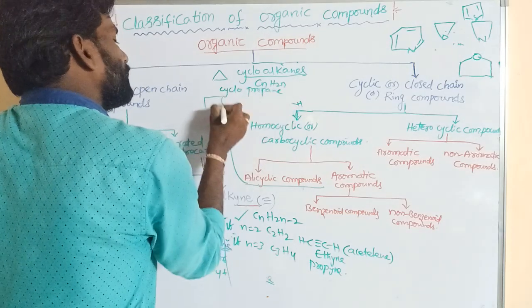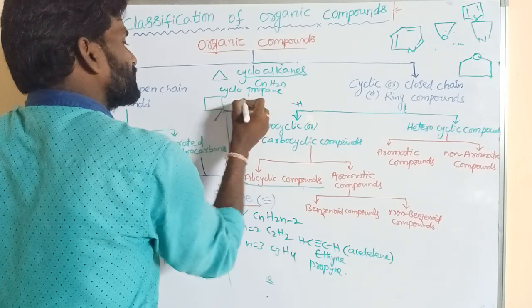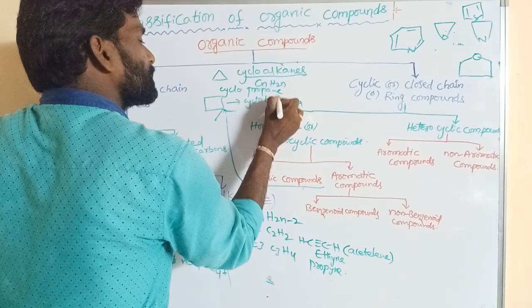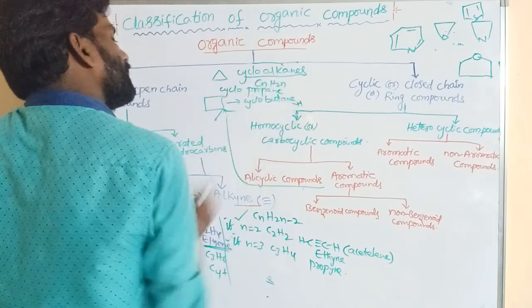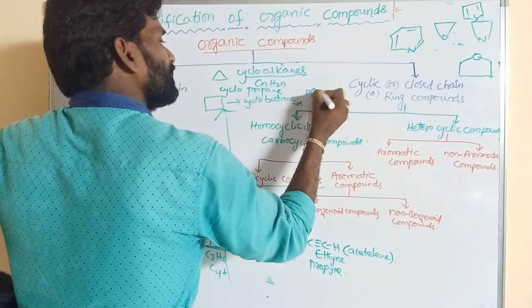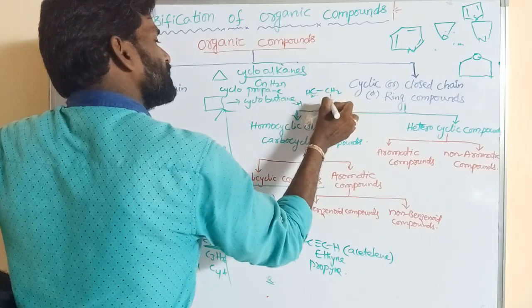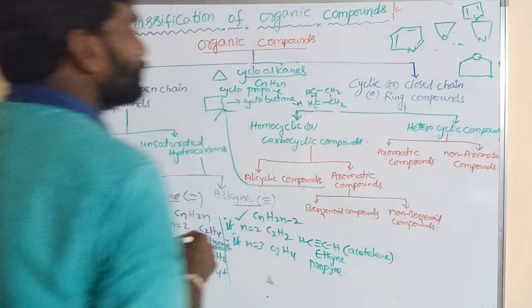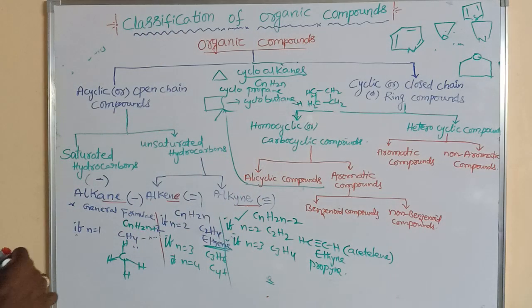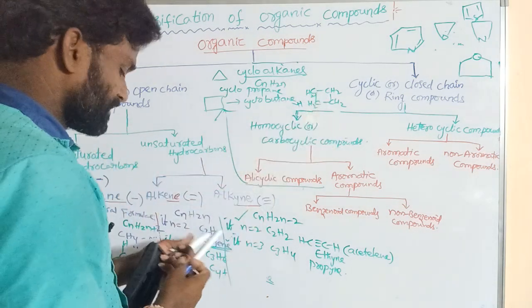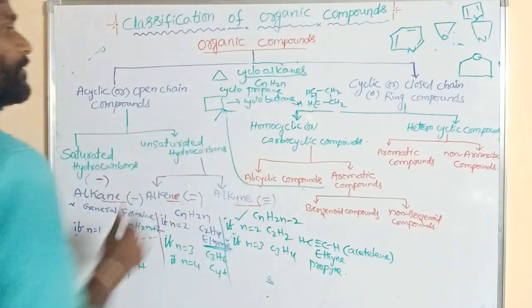Similarly, 4 carbons are involved in this structure, that is said to be cyclobutane. This can be written as CH2, CH2, CH2, CH2. This is the bond line structure. This is the condensed structure. This is the cyclobutane.